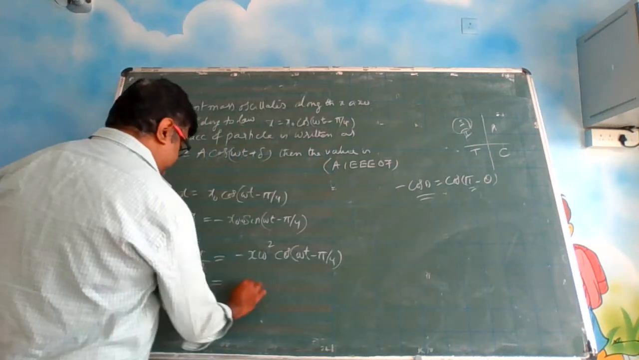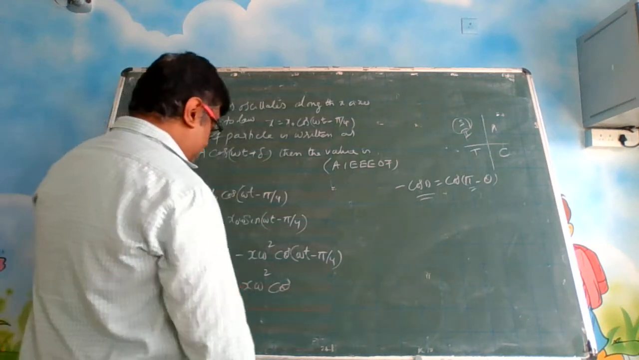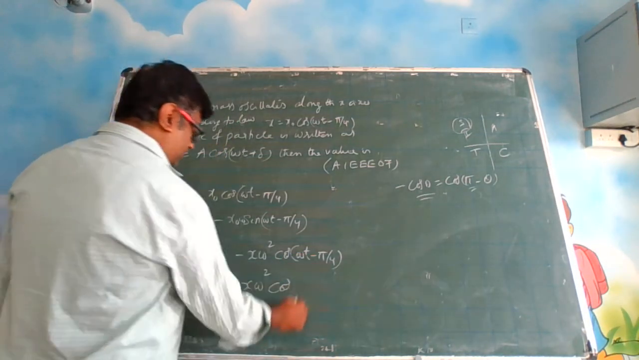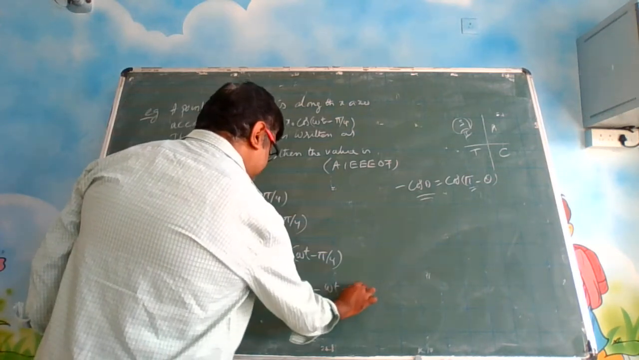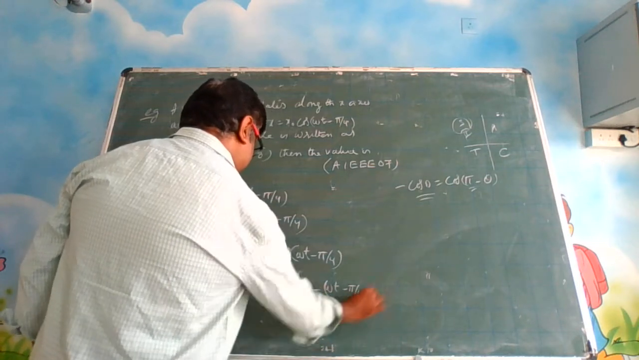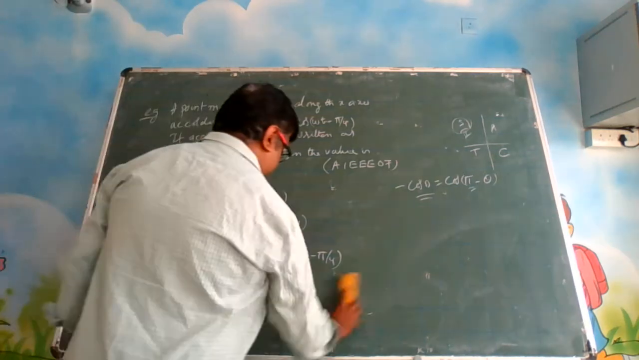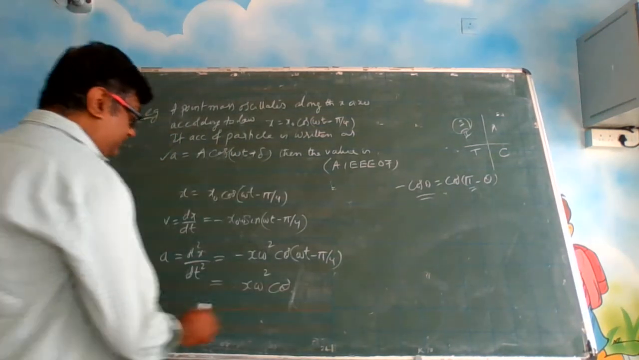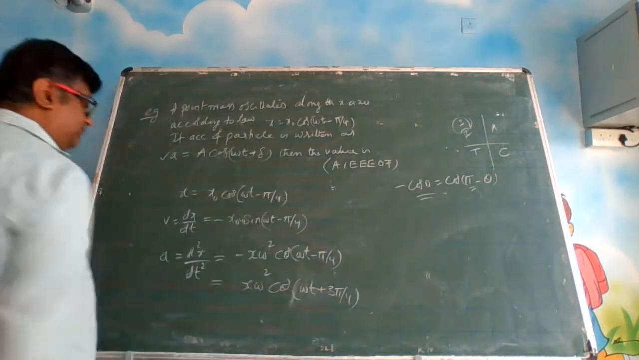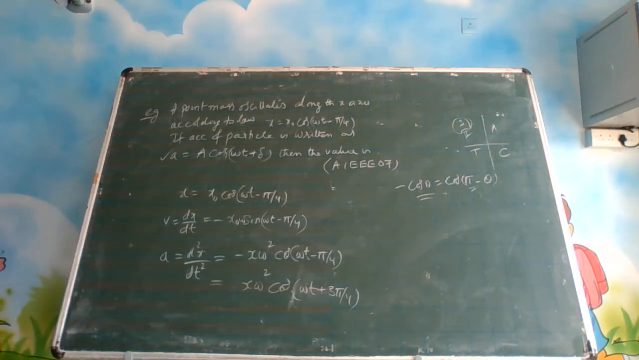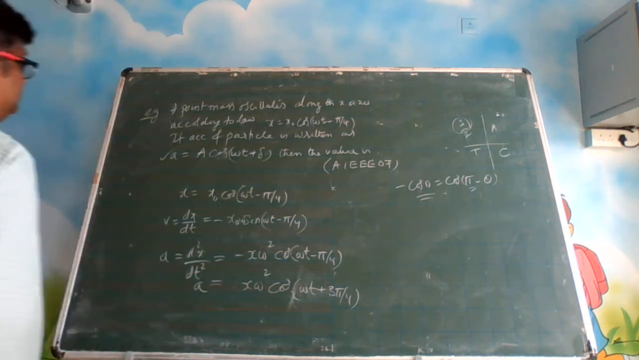So here can we write this as x0 ω² cos(π − (ωt − π/4))? Pi minus theta you can write. If you write π minus θ, it becomes 3π/4 now. Write all these functions. So this will become ωt plus 3π/4. Okay? cos(ωt + 3π/4). So this can be written like this. This is our acceleration, right?